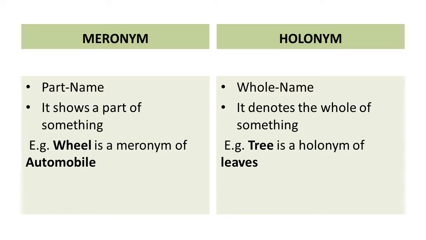We have other sense relations, meronym and holonym. These two are totally in contrast with each other. Meronym means the name of the part. We also say that it's a part name. It shows a part of something. For example, we have a pair of words, wheel and automobile. Wheel is the meronym of automobile because wheel is a part of automobile. Now holonym is, as I just said, the opposite of meronym. In this same example, we find that automobile is the holonym of wheel. Let's take another example which I have given here. For example, tree is the holonym of leaves.